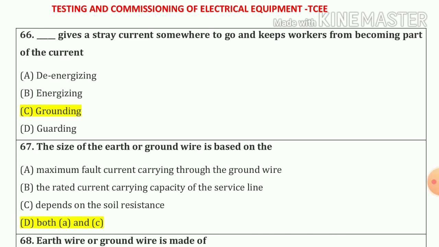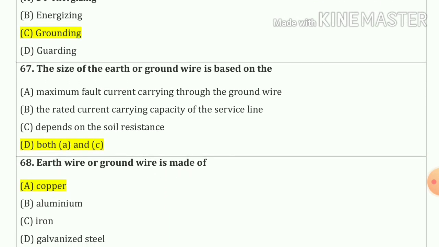66 number. Grounding gives a stray current somewhere to go and keeps workers from becoming a part of the current. So our answer is option number C, grounding. 67 number. The size of the earth or a ground wire is based on the maximum fault current carrying through the ground wire and depends on the soil resistance. That means our answer is D, both A and C.